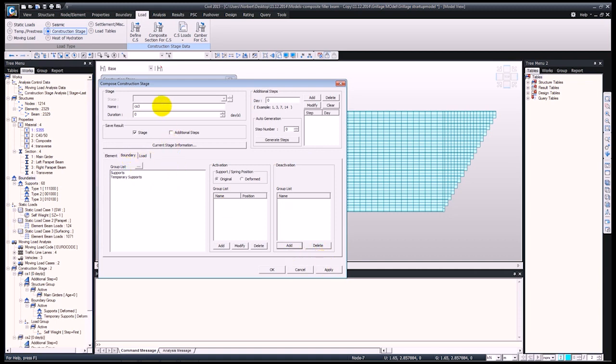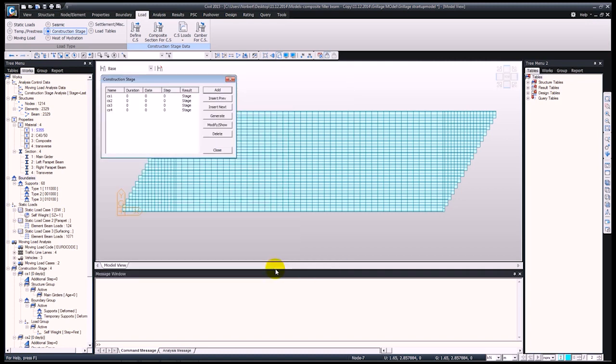For the third stage we're going to have our parapet loading added in, apply, and for the fourth one we're going to have the surfacing.